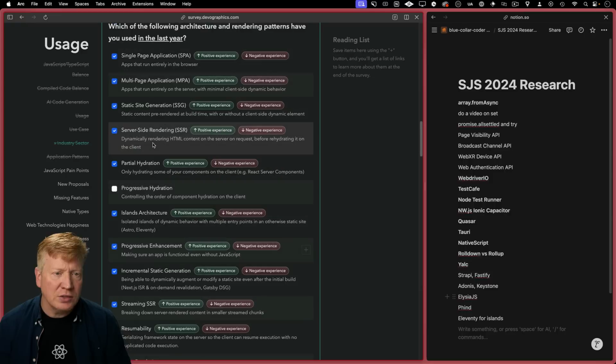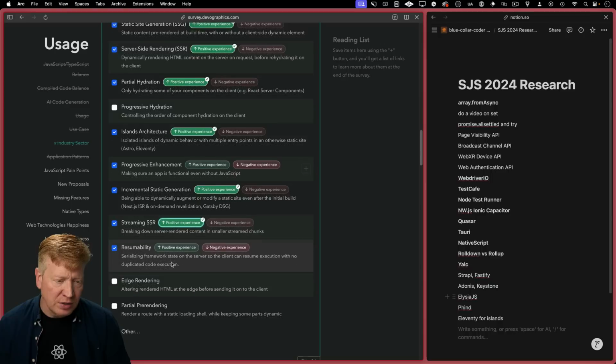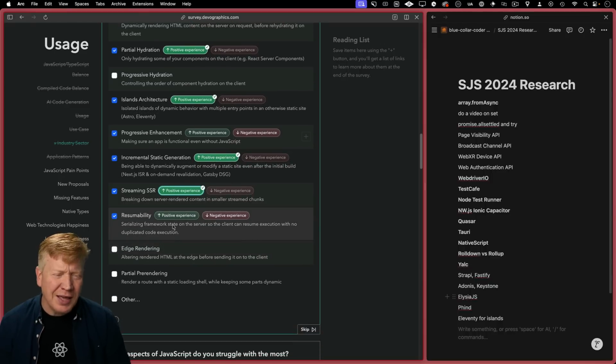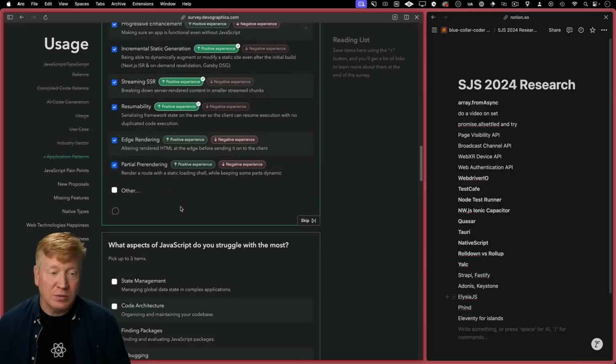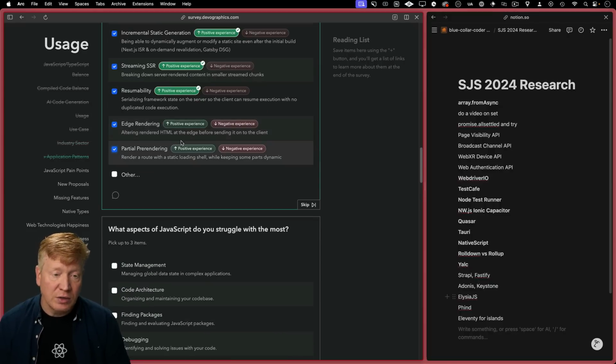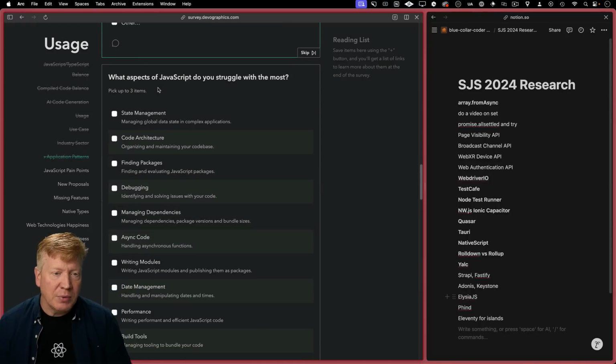Yes. Actually, am I doing that right? Okay. SPA, yes. SSG, good, yeah. SSR, yes. RSCs are good. Islands are good. ISR is good. Streaming is very good. I'm going to keep resumability. Yeah, actually, it's very good. Edge rendering, yes. And partial pre-rendering, wow. I mean, that is obscure, but good. Very, very good. So if you use that, that is fantastic. Oh, wow. Pick up to 3 of these you're struggling with.